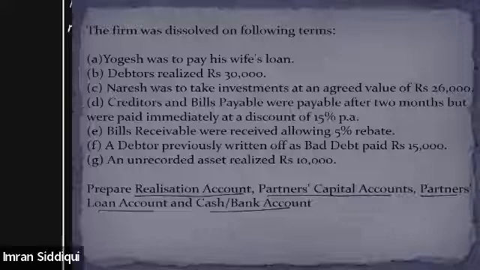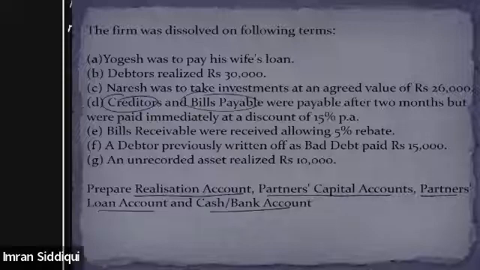This says that creditors and bills payable, two liabilities which were required to be paid off after 2 months, are allowing us a discount of 15% because of making the payment of the liability before the due date. Because of that, we have been allowed a discount of 15% per annum.